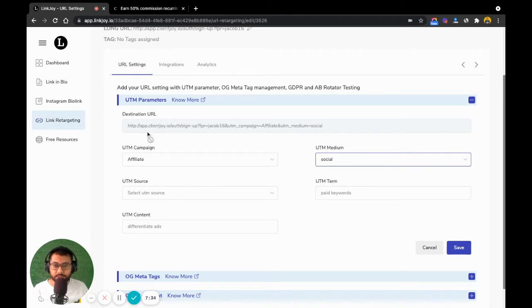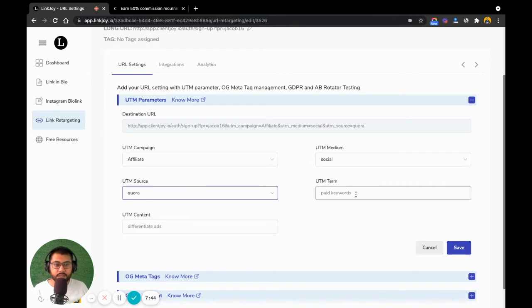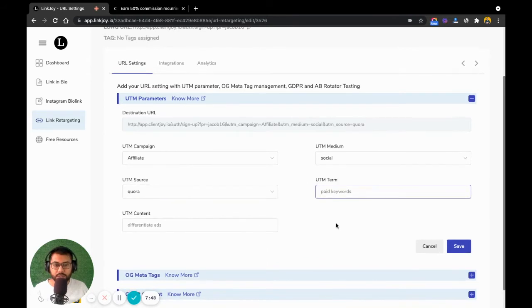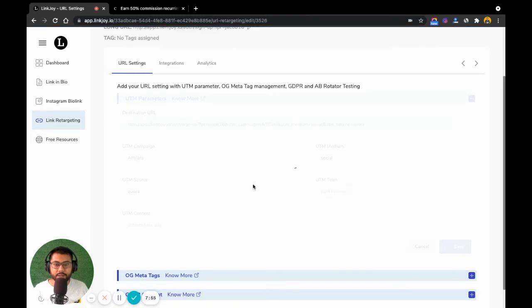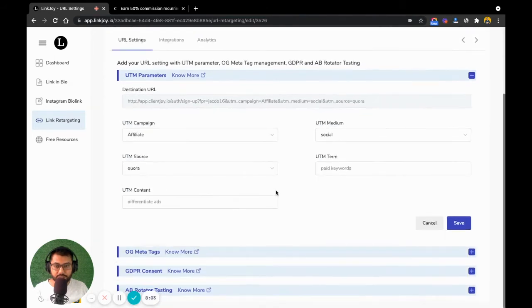And so as you're seeing over here, it is adding those parameters to the long URL, the destination URL as well. And I want the source to be, let's say, Quora for now. And my UTM term, I don't want to add a UTM term or a UTM content, but this is how I want to have the destination URL created. So I just click on save. Once I've clicked on save, as you'll see over here as well, the long URL, this is the new destination long URL that is being created, right?